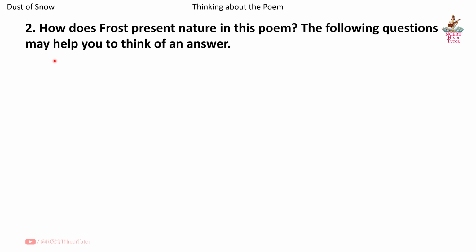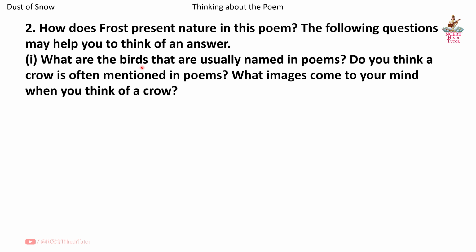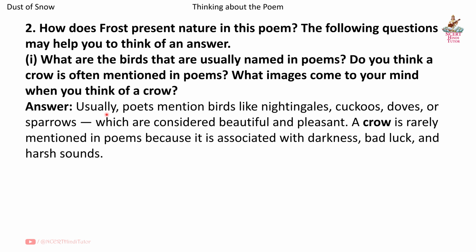The following questions may help you to think of an answer. First, what are the birds that are usually named in poems? Do you think a crow is often mentioned in poems? What images come to your mind when you think of a crow? Answer. Usually, poets mention birds like nightingales, cuckoos, doves, or sparrows, which are considered beautiful and pleasant.